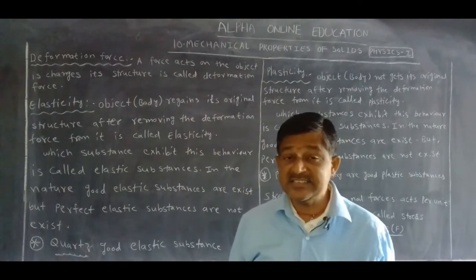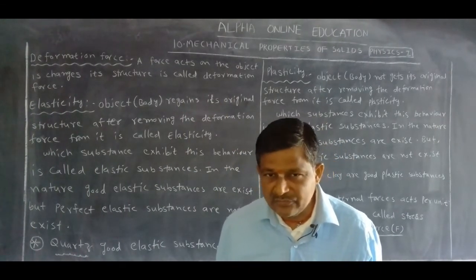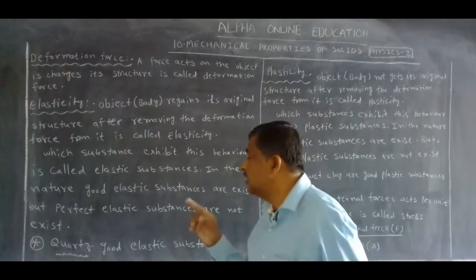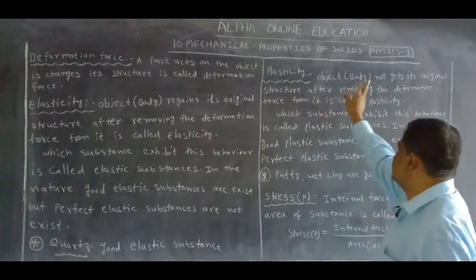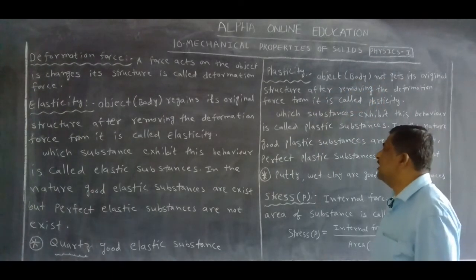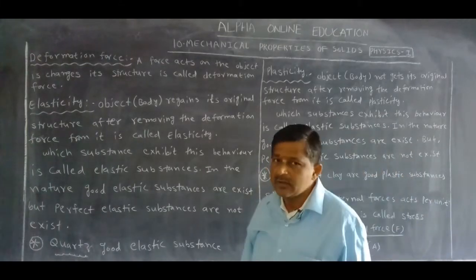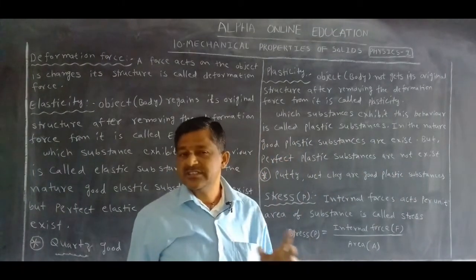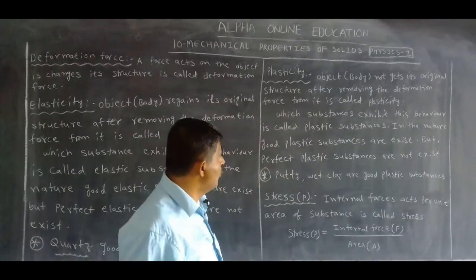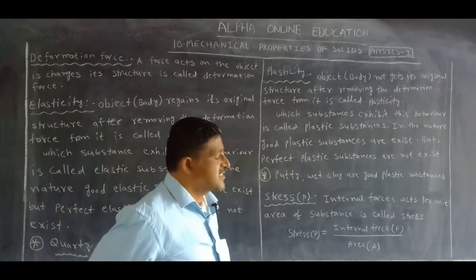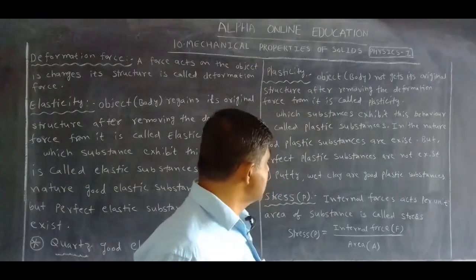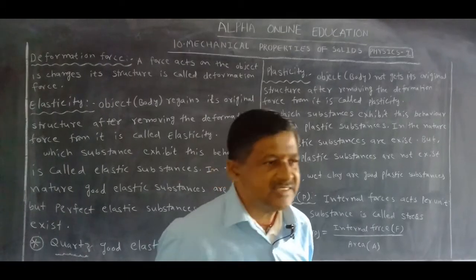Now what is elasticity? After removing the deformation force, the object regains its original shape. Now another one, plasticity. If an object does not get its original structure after removing the deformation force from it, that is called plasticity.